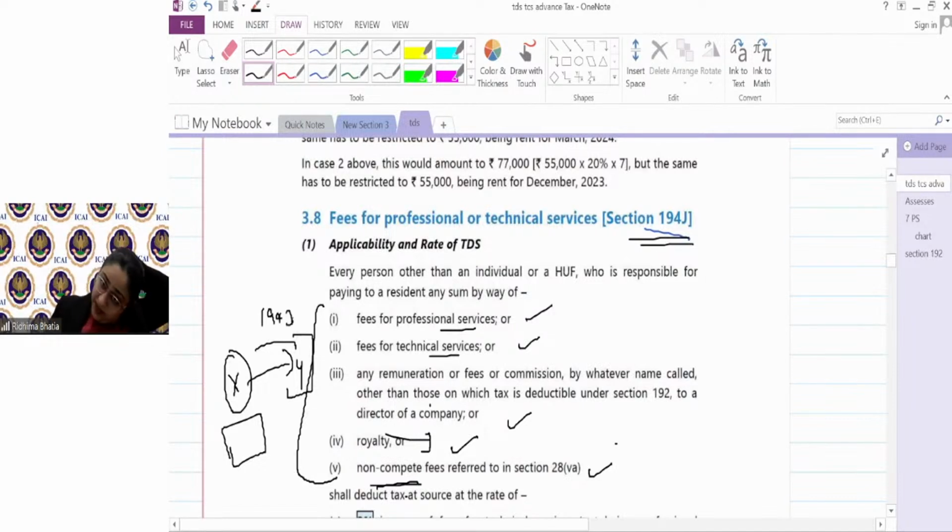So what types of payments are generally covered? Most of the people have an impression that only payments like professional and technical services there. But no, my friends, there are different types of payment, which includes royalty also, which includes non-compete fees also, and which includes director remuneration also.